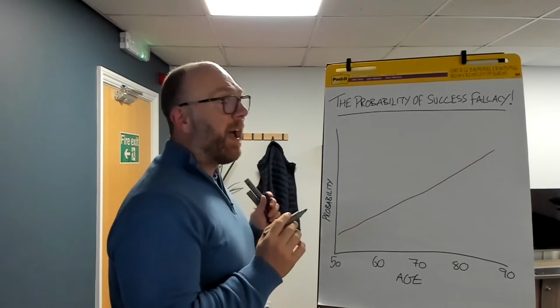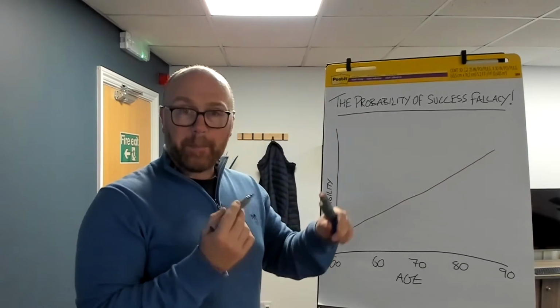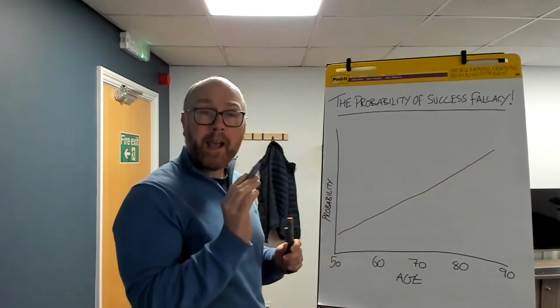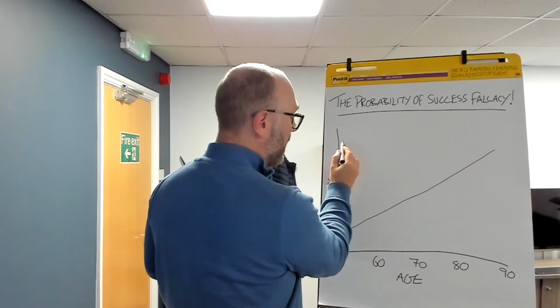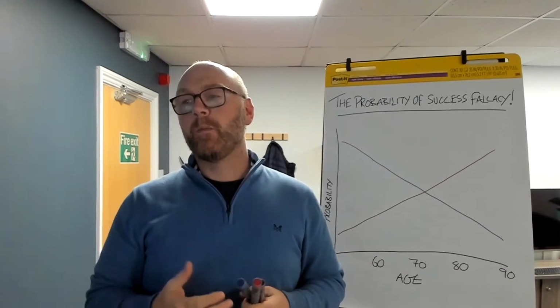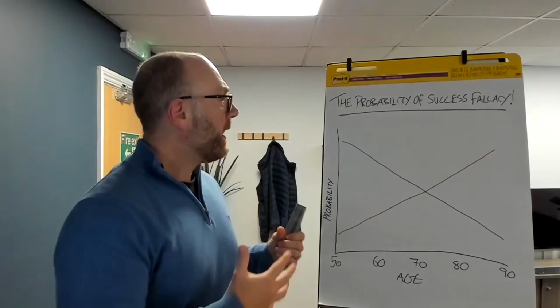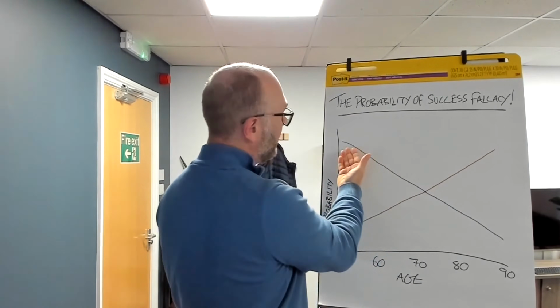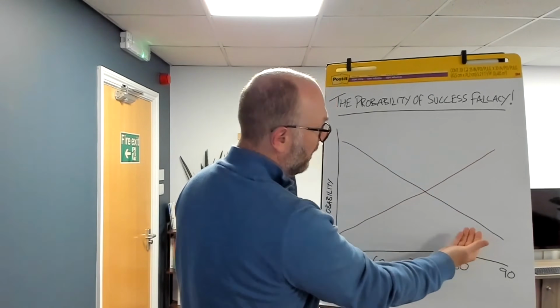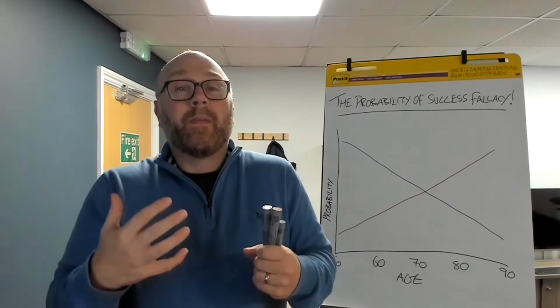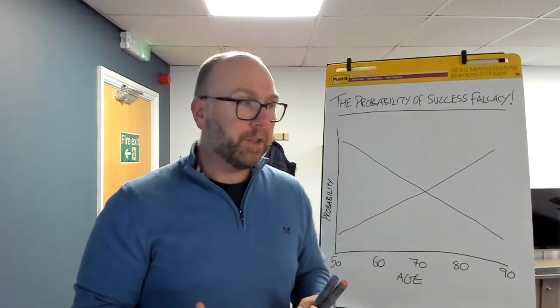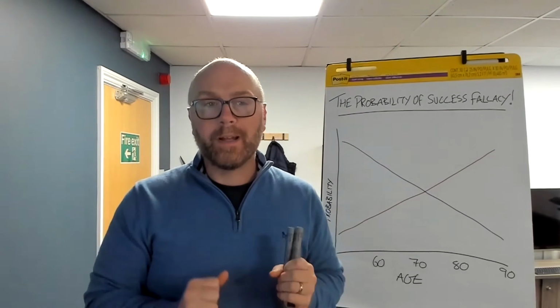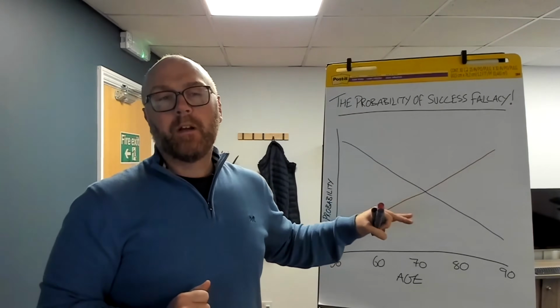And that line is flipped. So the probability of being healthy is higher when we're younger and decreases as we get older. Because as we get older, the probability of dying is increased, the probability of being healthy is decreased, and it's what you call an inverse relationship, or as financial people like to say, this has negative correlation.